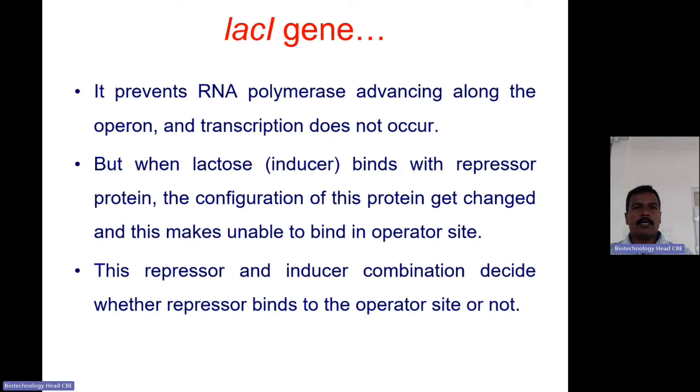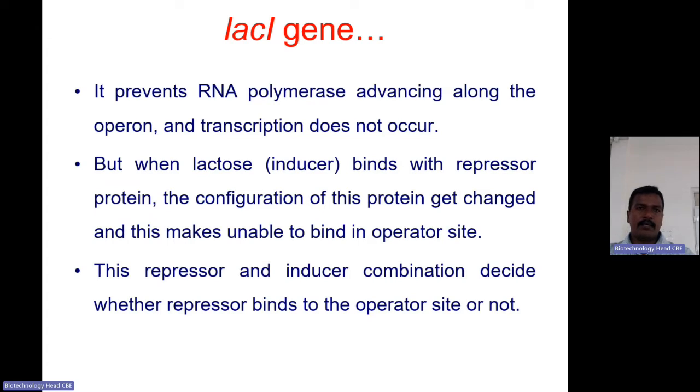Because of this configuration change, the repressor is not able to bind with the operator site.